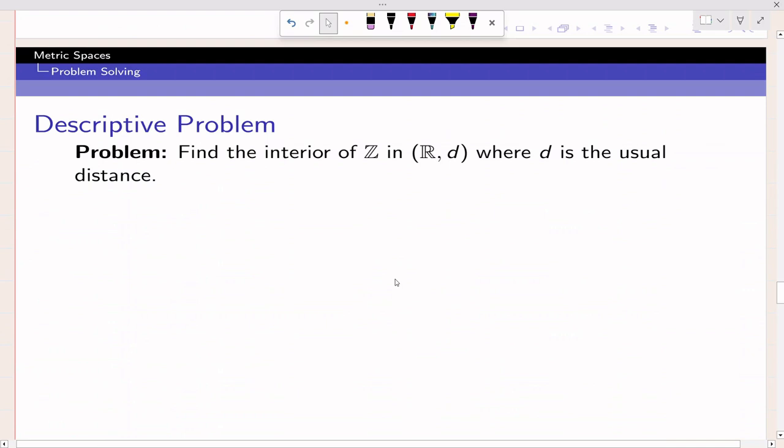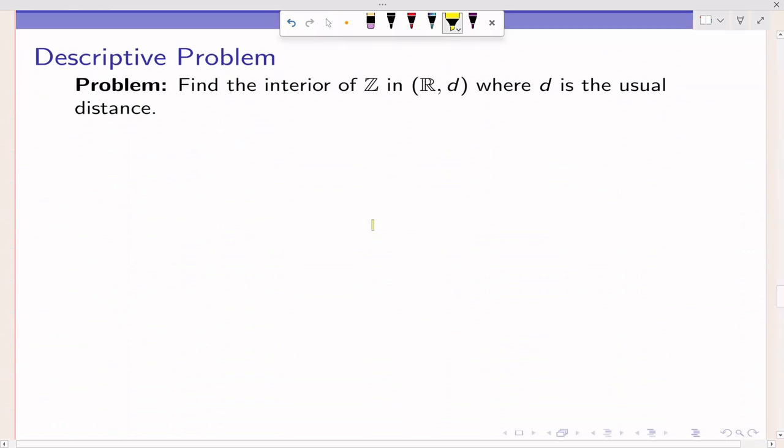Now let's go for the next problem. We want to find the interior of Z in (R, d), where d is the usual distance. This is again a simple thing. So this is your real line. This is 0, this is 1, this is 2, these are your integers, this is -1, this is -2, and so on. Now choose any integer.